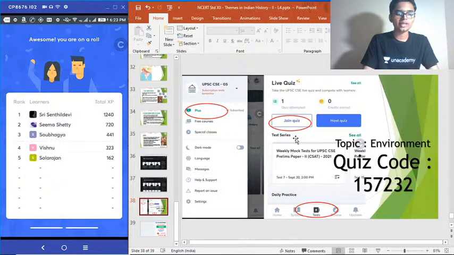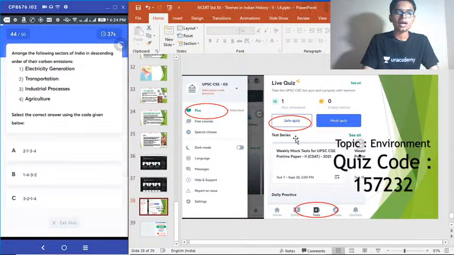Moving on to our next question. 44. Arrange the following sectors of India in descending order of their carbon emissions. 1. Electricity generation. 2. Transportation. 3. Industrial processes. 4. Agriculture. Select the correct answer using the codes given below.